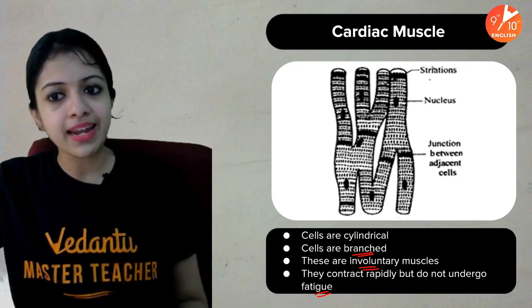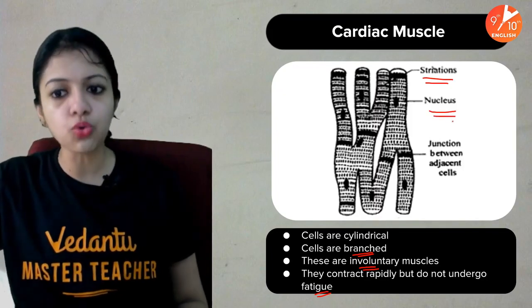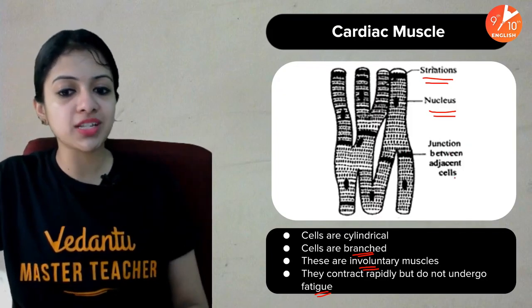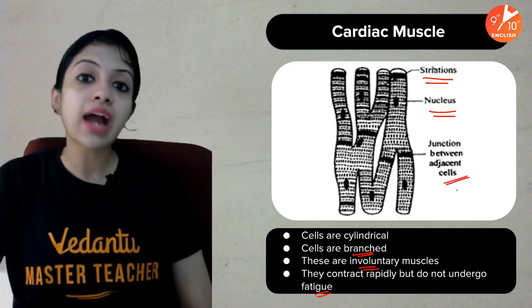So as you can see, there are striations here. You can see the nucleus here. And this, what you see here, is the junction between adjacent cells. So this is about cardiac muscles.